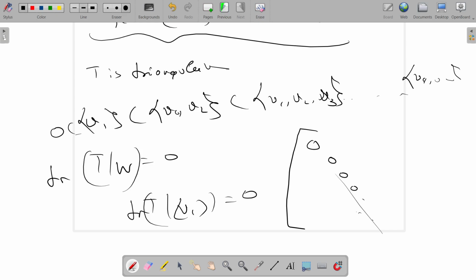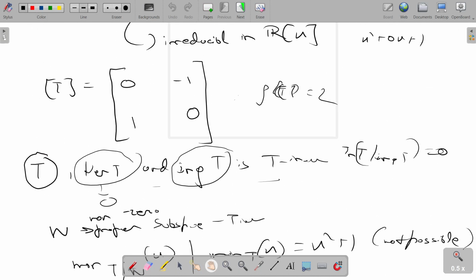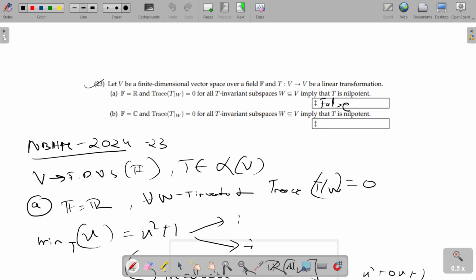So each will be 0. For the subspace spanned by V1, V2, V3, and similarly for V2, that will be 0. For each invariant subspace this will be 0, and we will have elements above the diagonal, so the trace is 0. So this will actually be a nilpotent matrix. So maybe we can think of it in this way. So this option is true. So this is a solution.